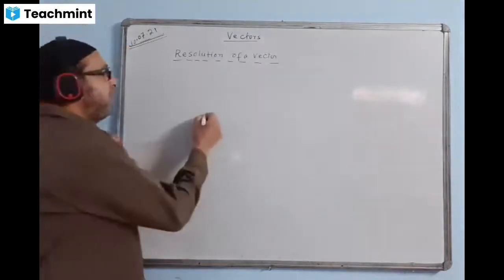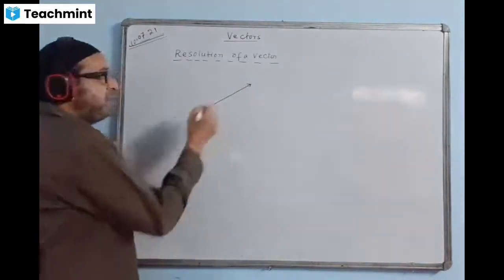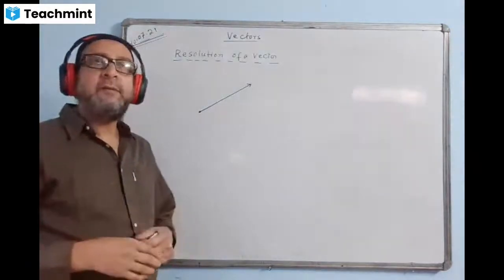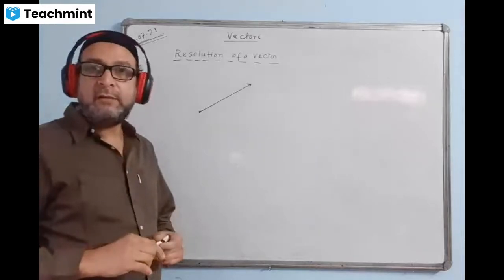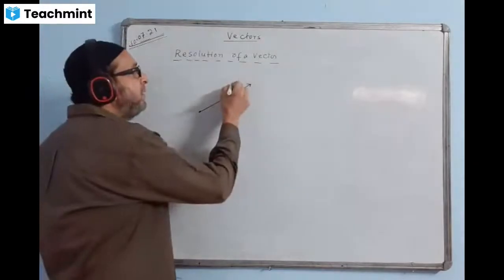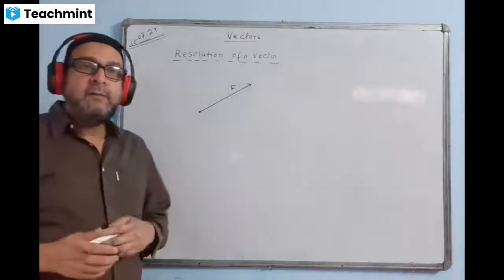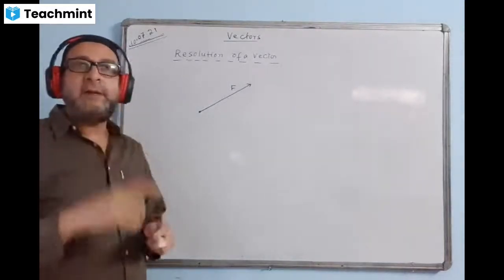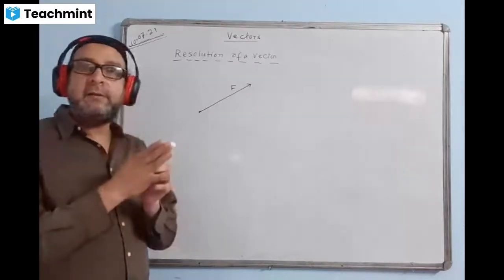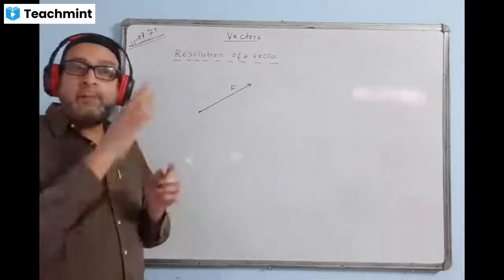If we are having a vector like this, one vector is here. This vector may be a force vector, maybe a velocity vector, but any vector quantity, not a scalar. Suppose, for example, we have a vector F like this. Two vectors we combine to get a single vector, that is called the resultant. In the same way, can a single vector be broken into two components or two parts?